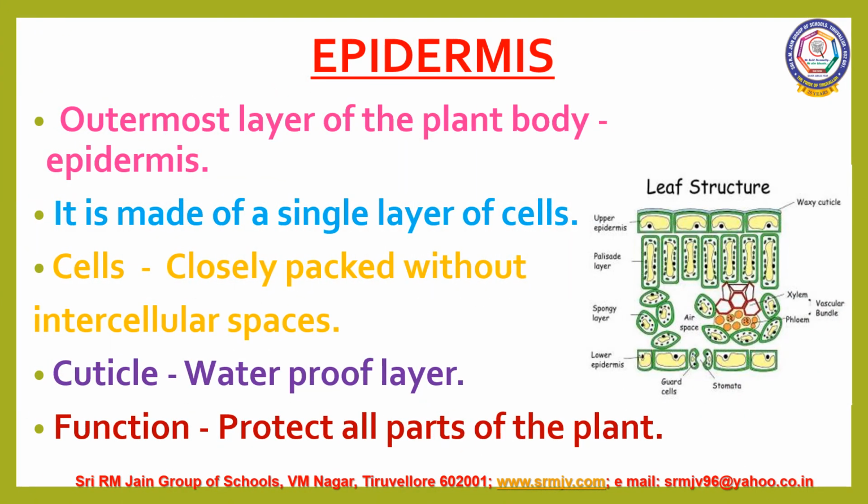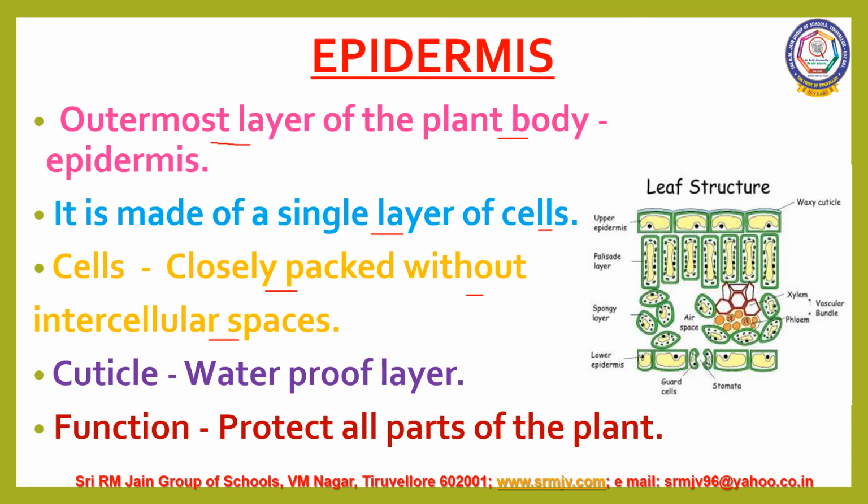Let us look at epidermis. Epidermis is the outermost layer of the plant body, such as leaves, flowers, stems, roots, etc. It is made of a single layer of cells. The epidermal cells are closely packed without intercellular spaces.